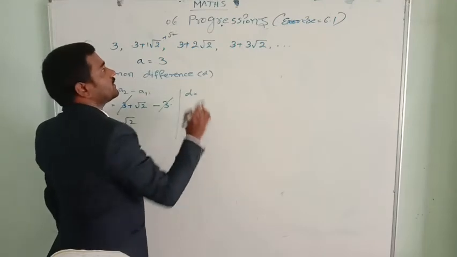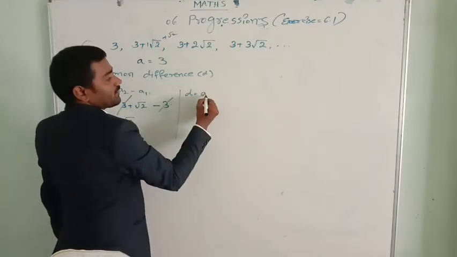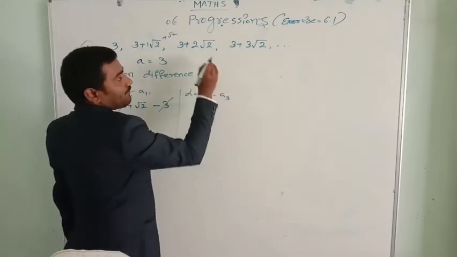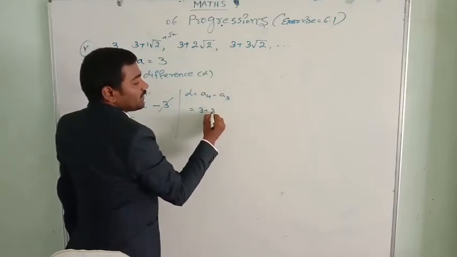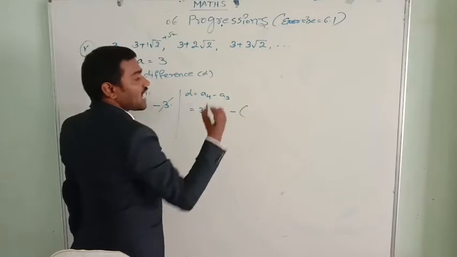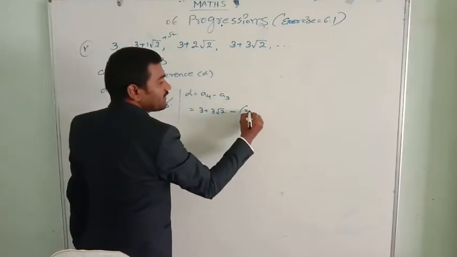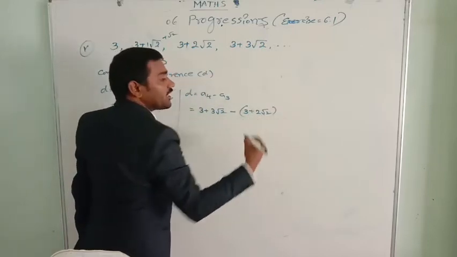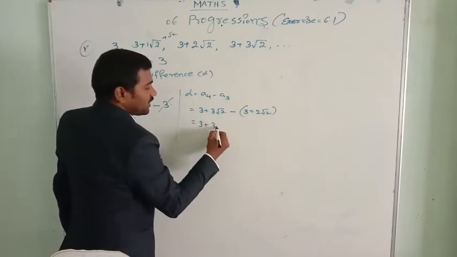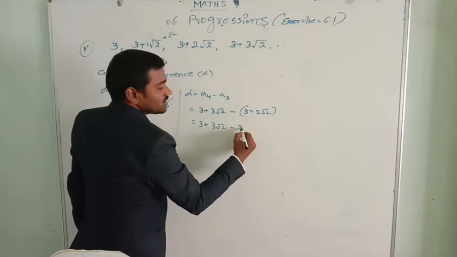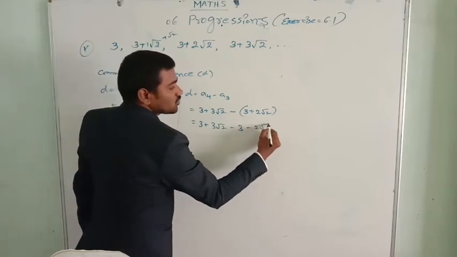Let us find d once again. a4 minus a3. a4 is 3 plus 3 root 2, minus a3, which we need to subtract completely: 3 plus 2 root 2. So 3 plus 3 root 2 minus 3 minus 2 root 2.